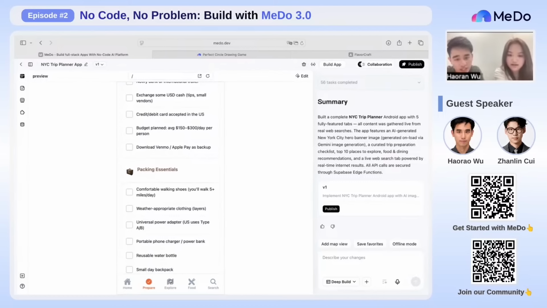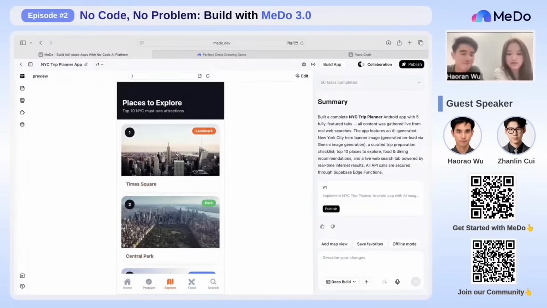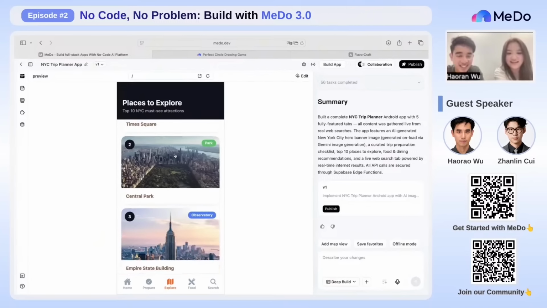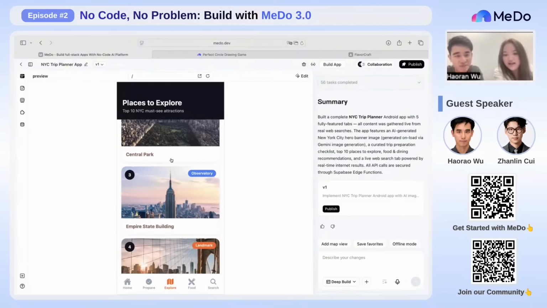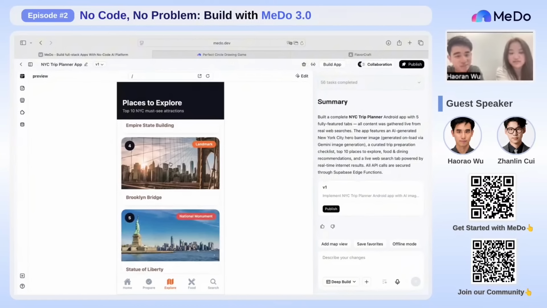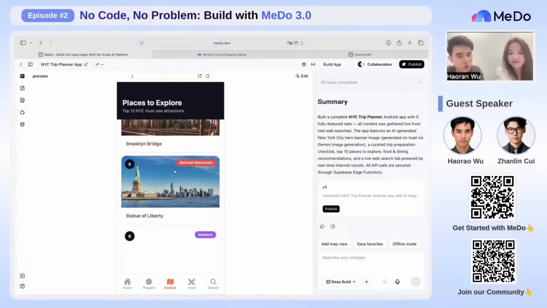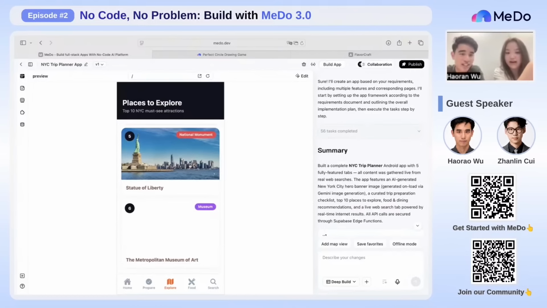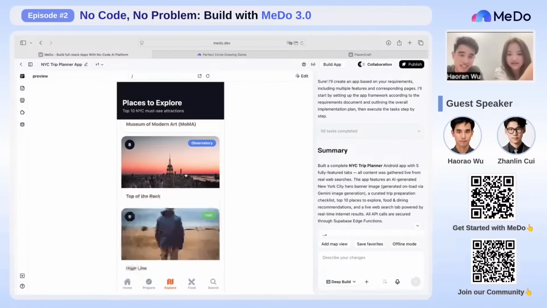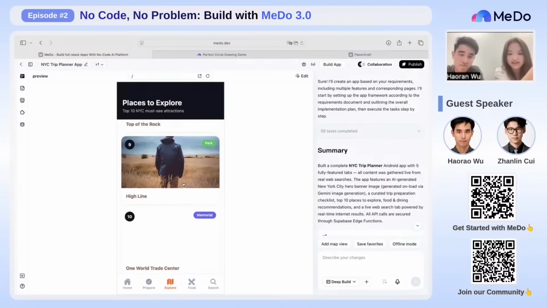And also we got, wow, that's amazing, isn't it? So it gave me the places that I need to visit. Those images are all generated by MeDo. I'm not so sure; I can check the tasks whether it did it or they just browse the internet and collect all the data. But it's pretty amazing.